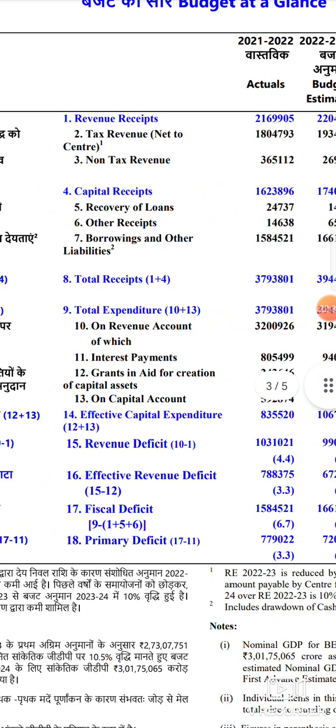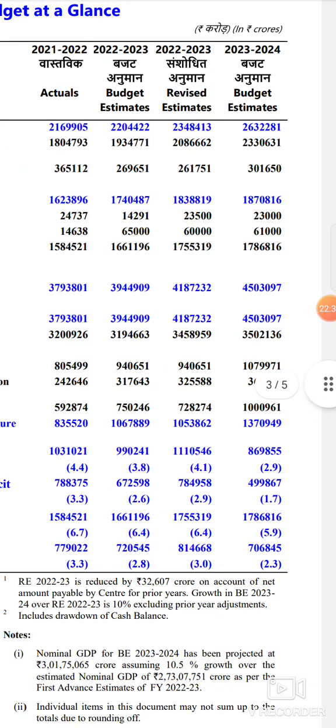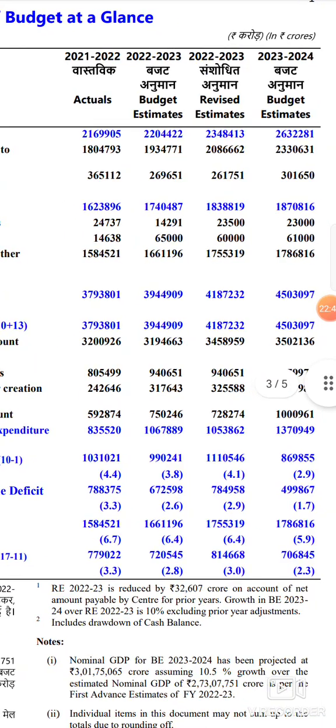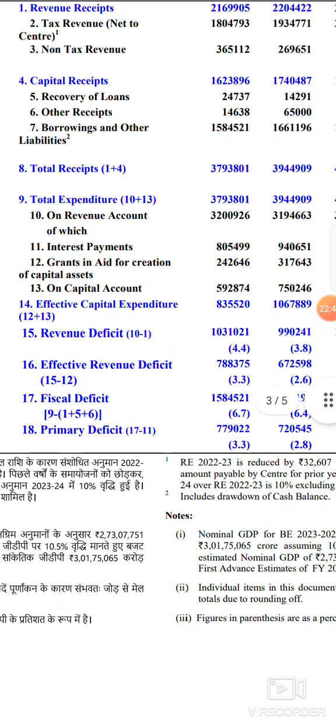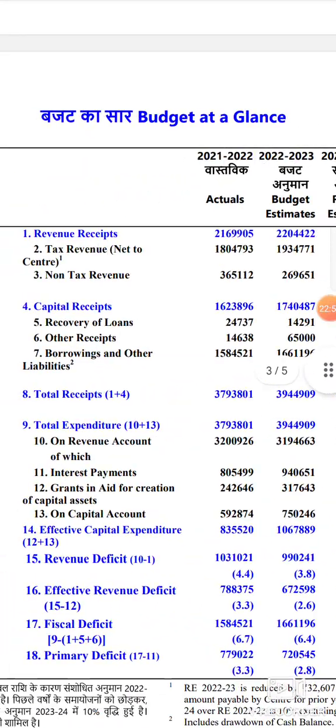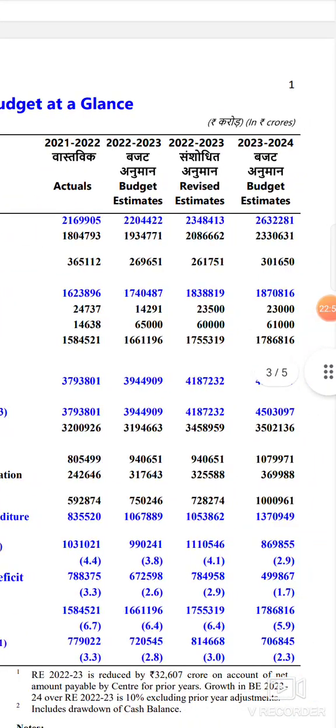And see, if you observe here, 26 lakh crore is your revenue receipts, and you are estimating that you will get 23,000 crores through recovery of loans, and 61,000 crores as other receipts.